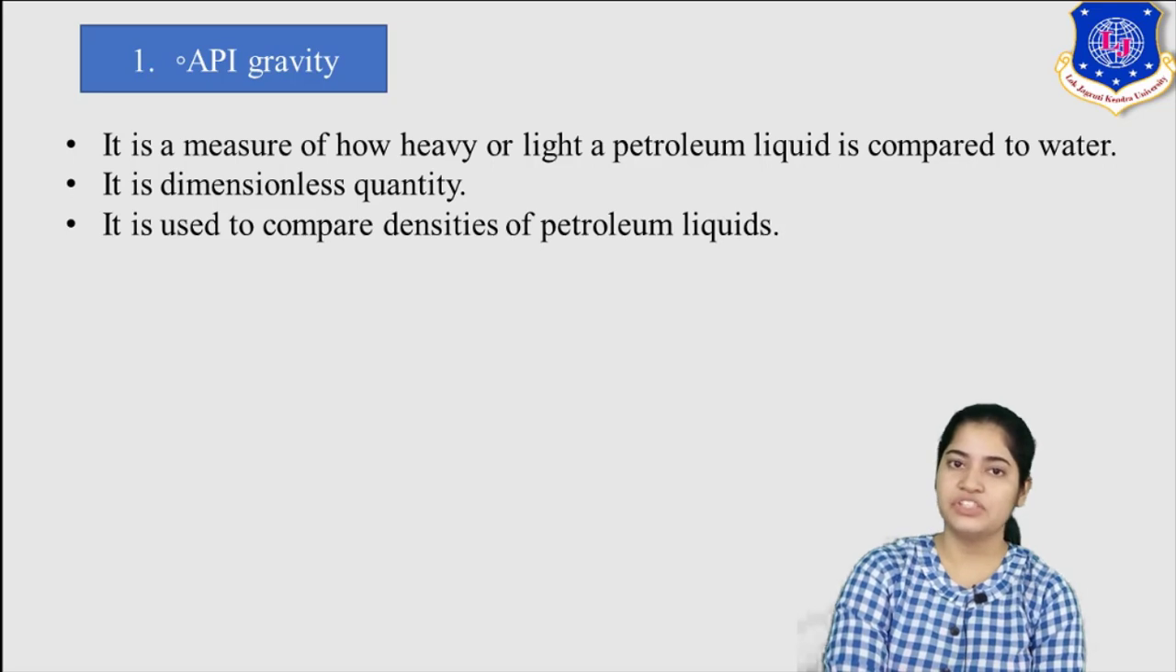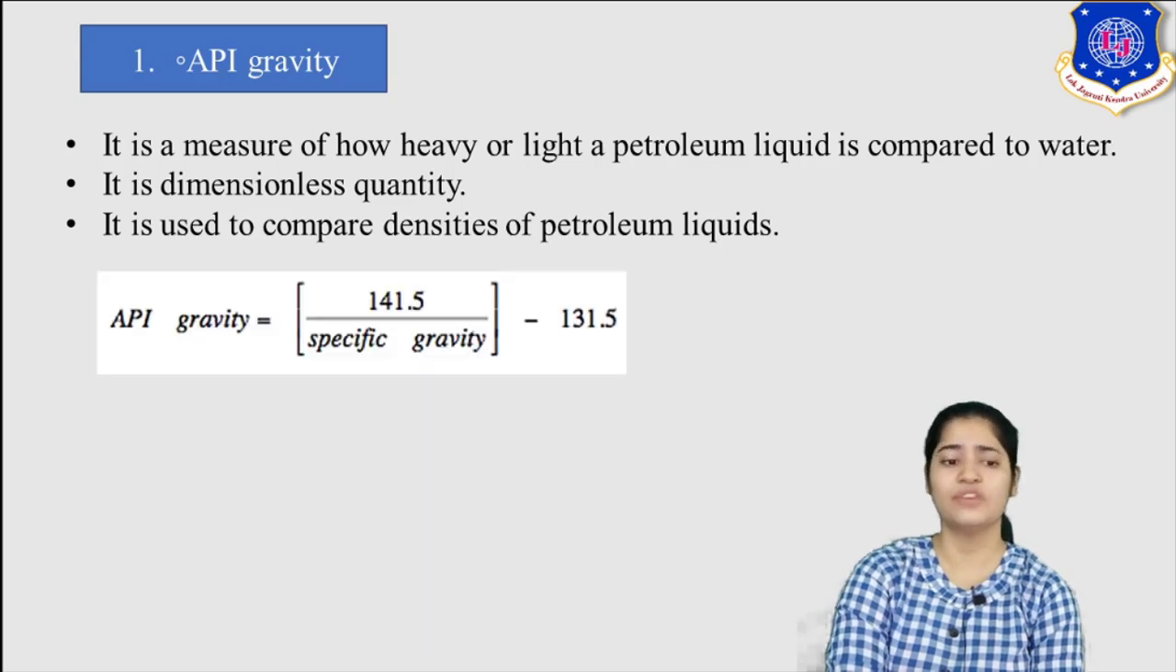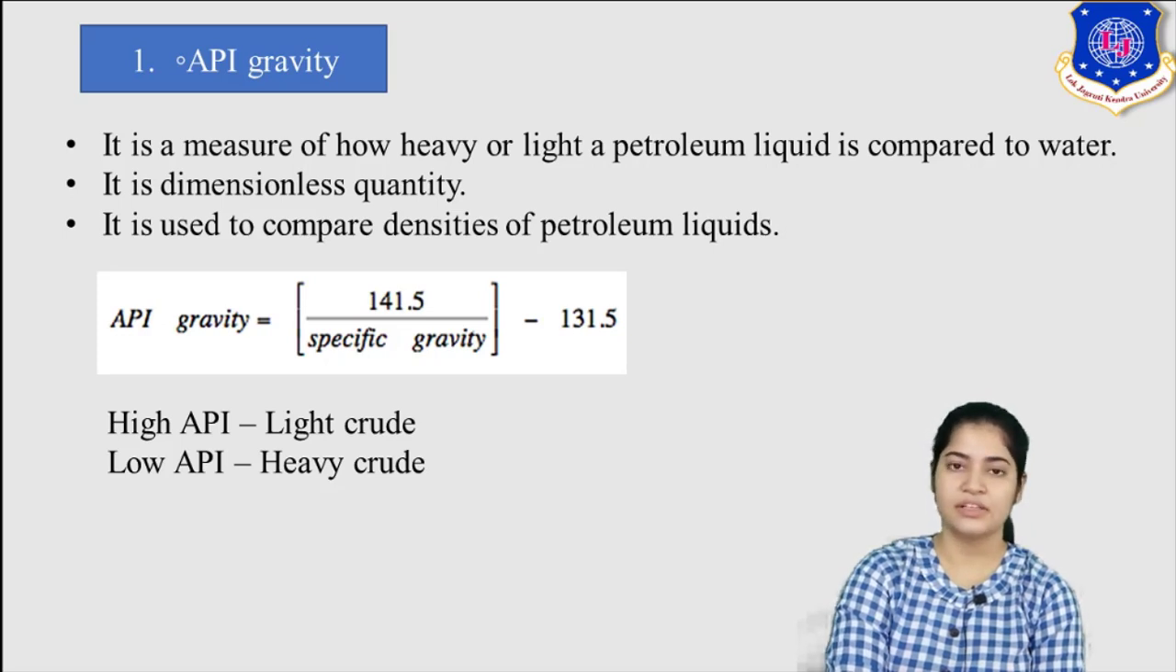Topology means with change in space, what is the change in properties, like the crude of the Middle East would be different than crude of India. So you can use such parameters to compare the results. Now what is the formula? It is 141.5 upon specific gravity minus 131.5. Specific gravity, what is specific gravity? It is density of a liquid upon density of water. So see, as both numerator and denominator are density, hence this is a dimensionless quantity.